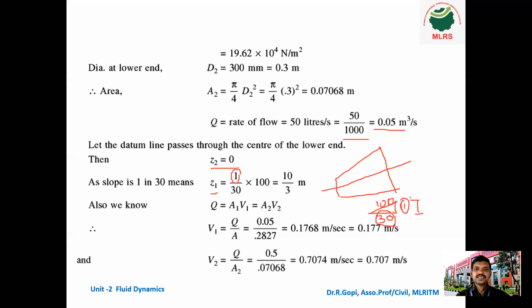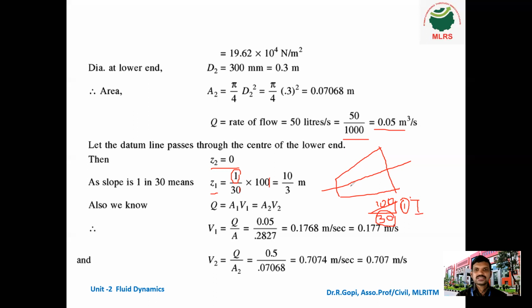So 1 in 30, 1 is vertical and 30 is horizontal. We need 100 meter, so 1 by 30 into 100. That's all. This 0 and 0 get cancelled, so 10 by 3. So this is your Z1.